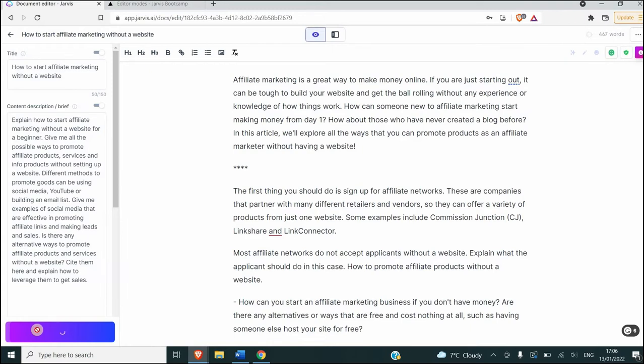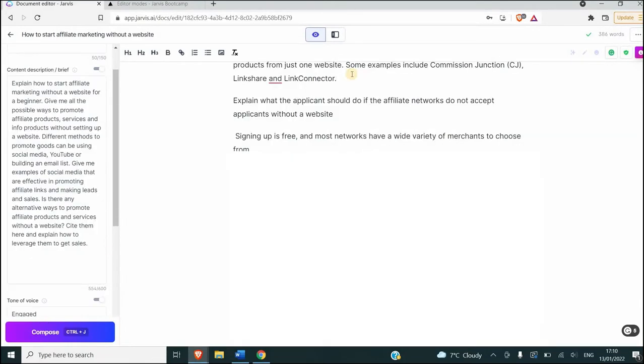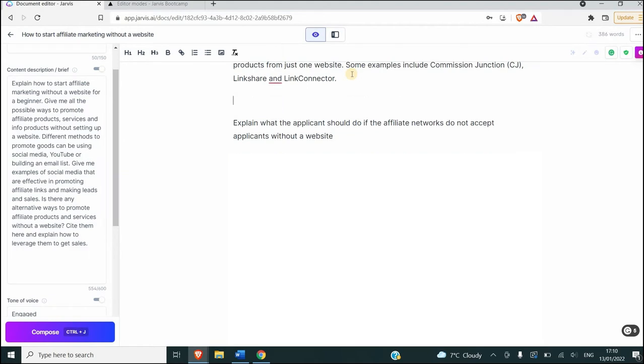So in this case, if you get an irrelevant answer, what you can do is write 3 stars. If you write 3 stars, it will prevent Jarvis from seeing what's above. Jarvis reads what's above to link to the following ideas and to know what to write about.